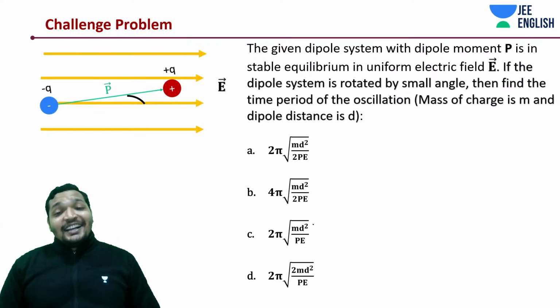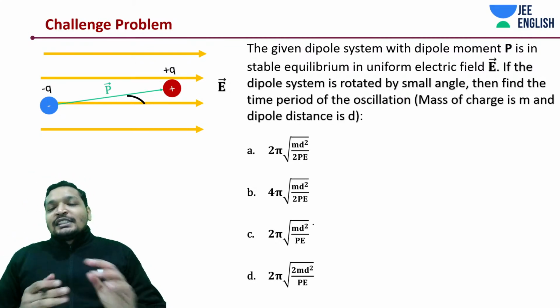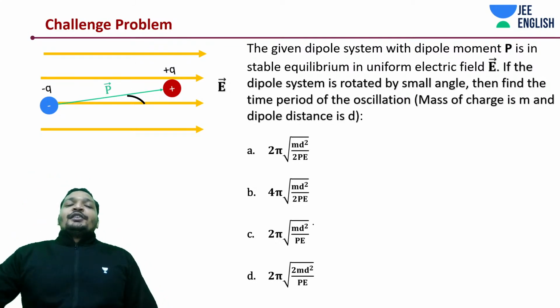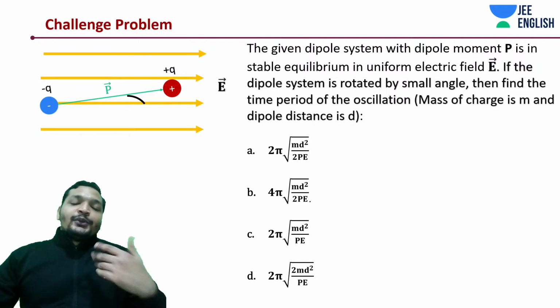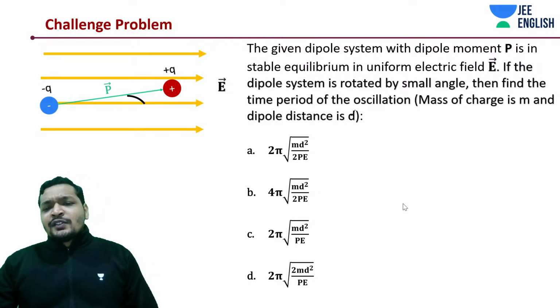Alright. Now comes the question. This time I have given you a hint around everything that you need to do. Now you need to derive something known as the time period of oscillation.